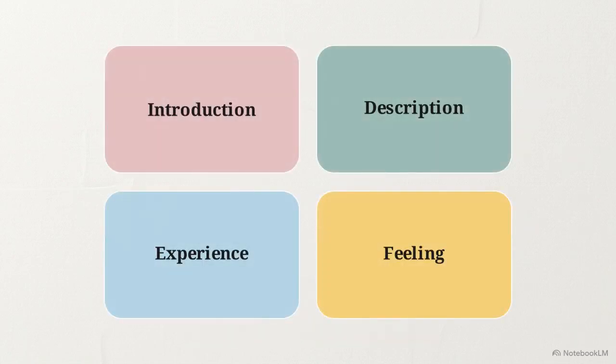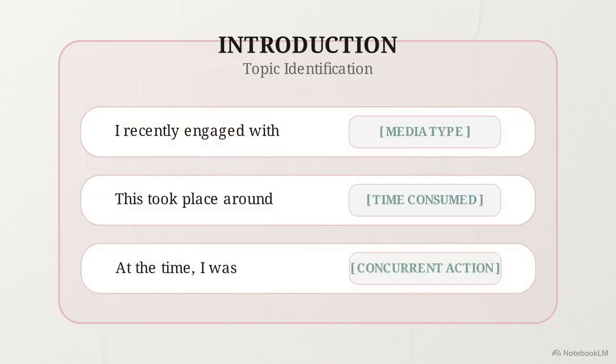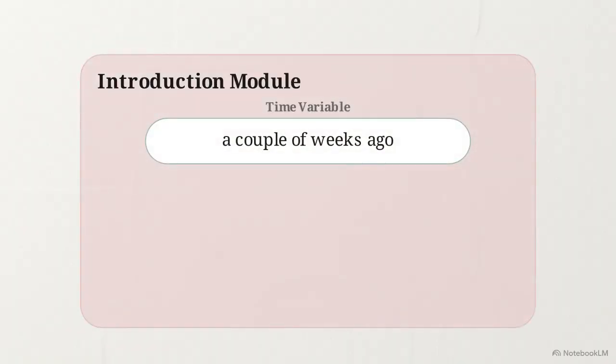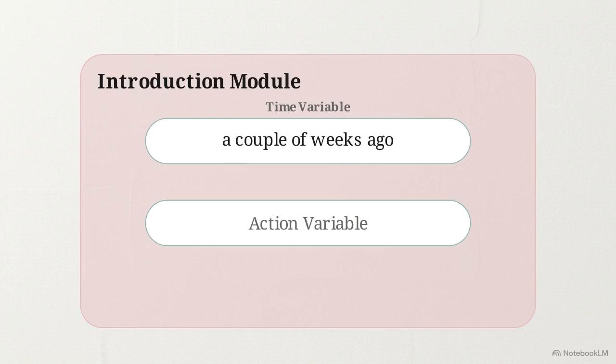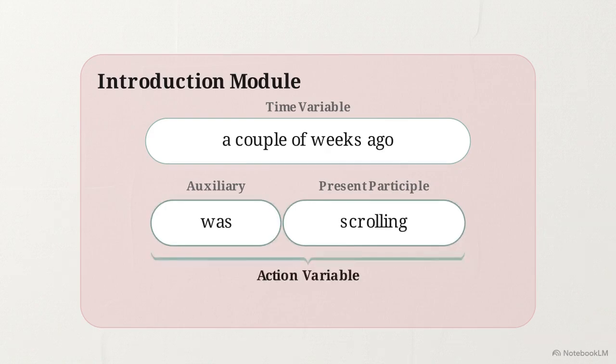Looking specifically at the first functional node, the pastel pink introduction quadrant demands immediate topic identification. The first variable we need to plug in is the temporal marker. Next, we input the action variable. This establishes what the speaker was doing right before they consumed the media. Grammatically, this slot requires the past continuous tense. We combine an auxiliary verb with a present participle, for example, was scrolling or was looking.